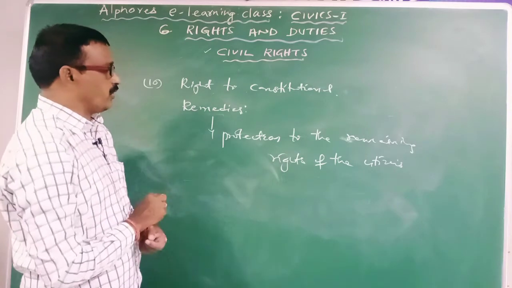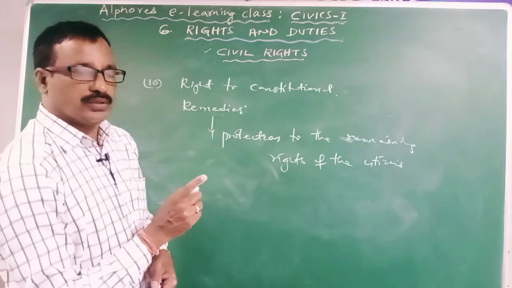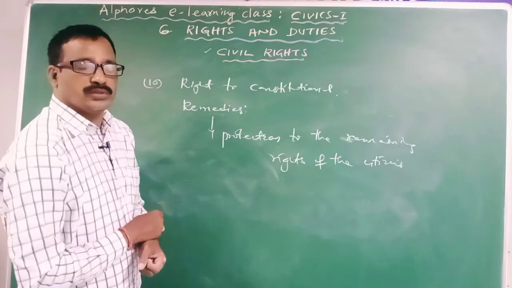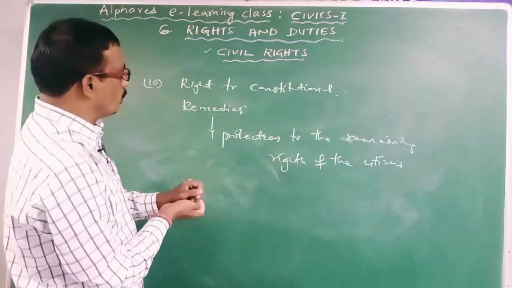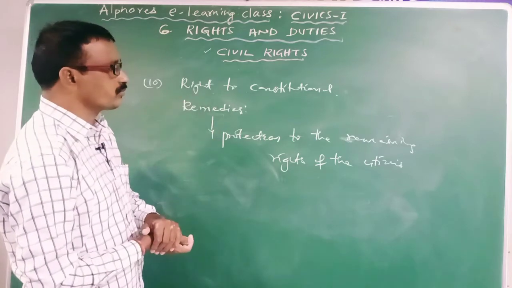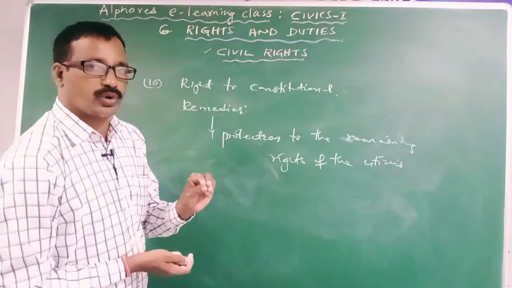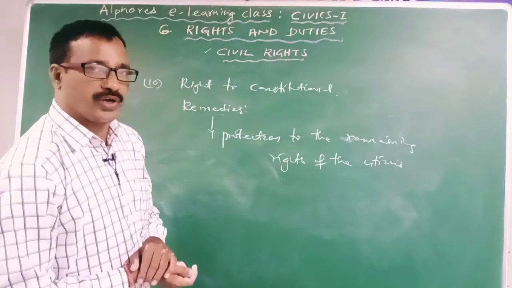If anybody will violate the rights of the others, then the judiciary will provide the protection to the individuals by issuing several writs. So here, who will provide the protection to the rights of the individuals? Courts. Which courts? Higher courts, Supreme Court and High Courts will provide the protection to the rights of the individuals.